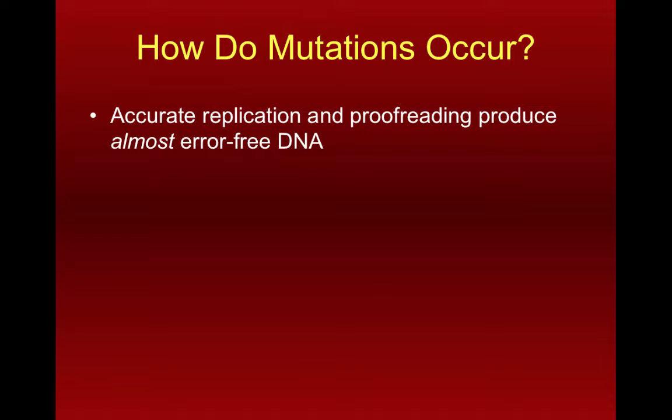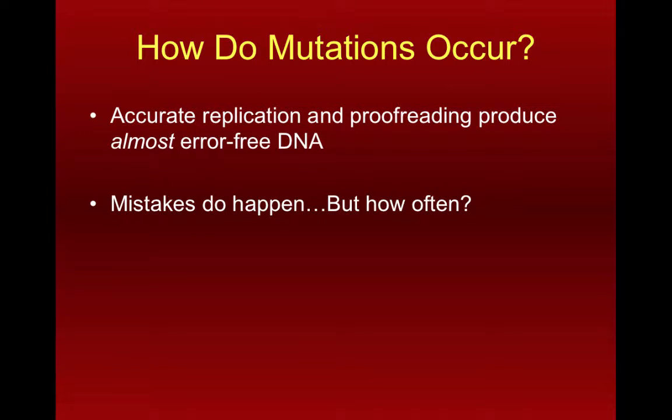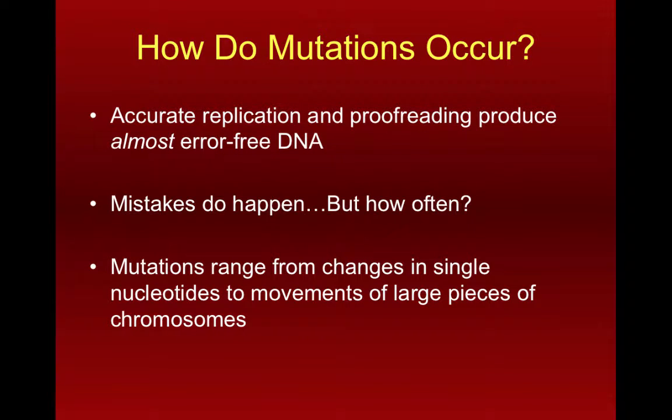So in very, very rare instances, we do get cases where mistakes happen, they don't get fixed, and they actually get through the quality control process with the cells having to keep their DNA intact. Okay, so sometimes the mutations are very severe, sometimes they're not. Sometimes mutations are a single letter change or deletion or addition. Sometimes they're more substantial than that. The actual effect of the mutation depends on how much of the gene is actually affected and how it's affected.